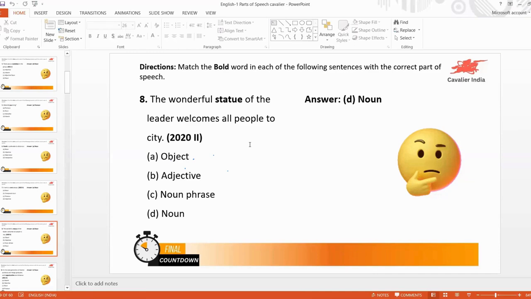Okay, welcomes. Statue is singular, so you added welcomes with an S. So, when the noun is singular, you'll have to add S to the verb. When the noun is plural, you eliminate the S in the verb. So it is the question welcomes whom? Okay, all people. So here people will be the object. Got it? To sit. I didn't hear. Okay, welcomes whom, all people to city.